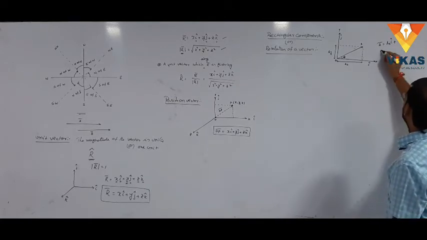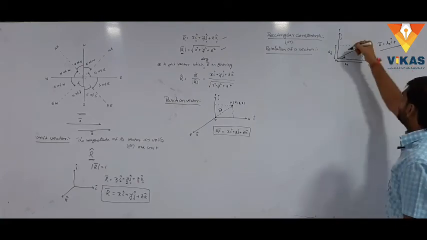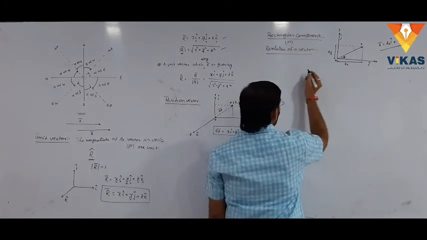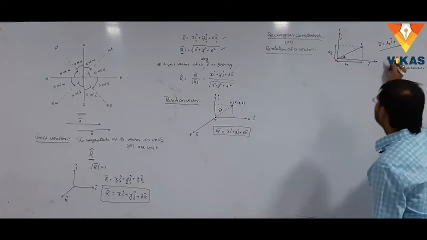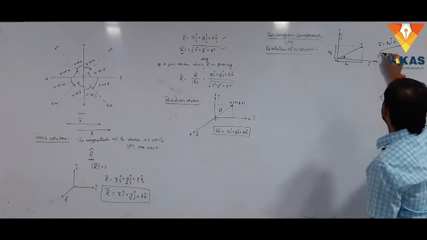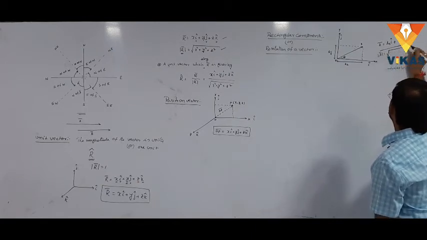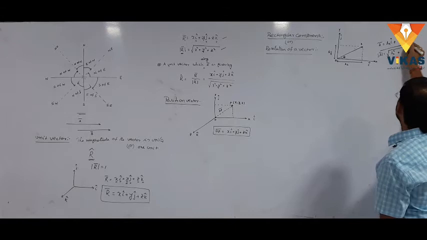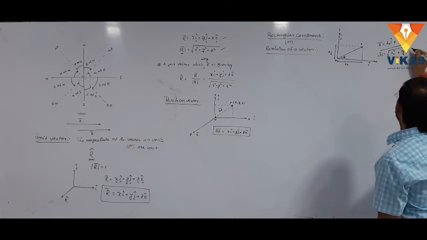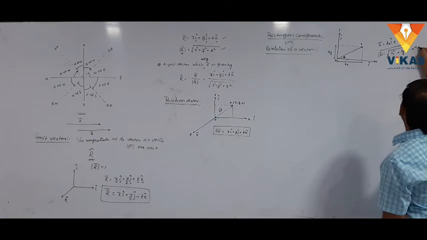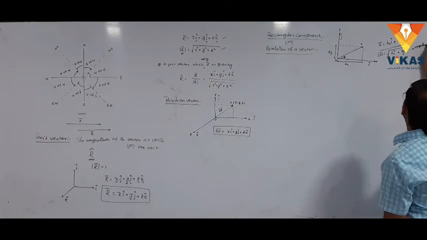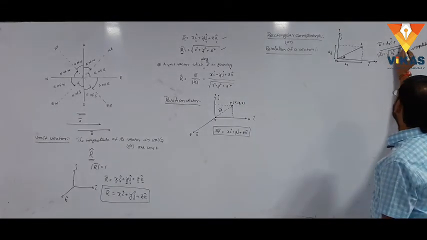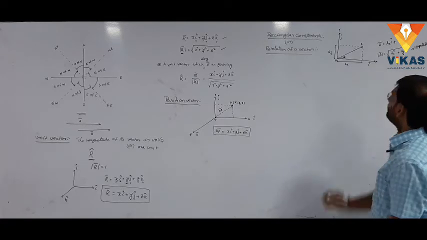Therefore, this is the representation of the vector a. From this diagram, what is the magnitude of this vector? The magnitude is the square root of the square of the coefficient of i, ax square, plus the square of the coefficient of j, ay square. This is the magnitude of the vector, and a bar equal to ax i cap plus ay j cap is the representation of the vector.